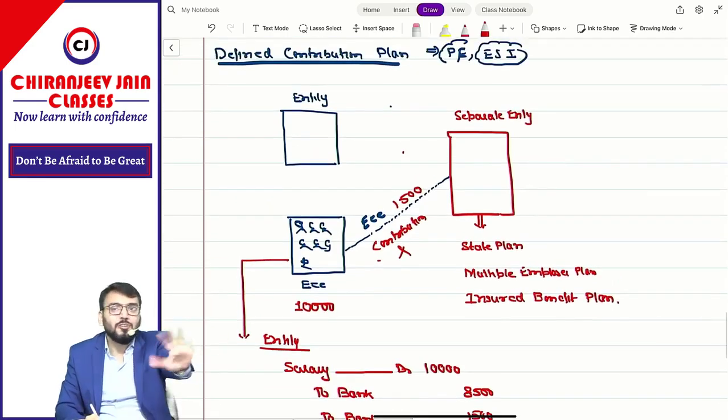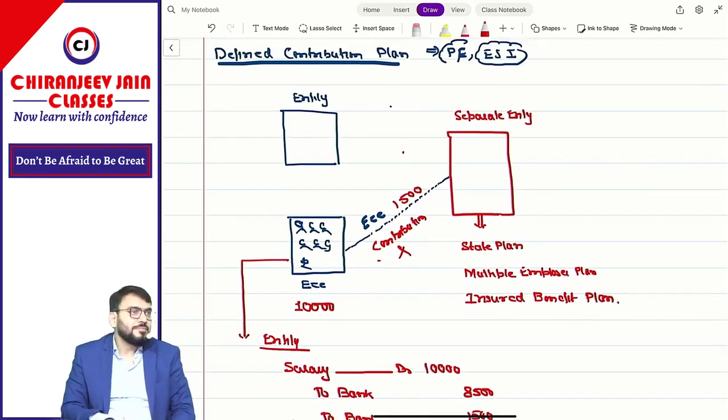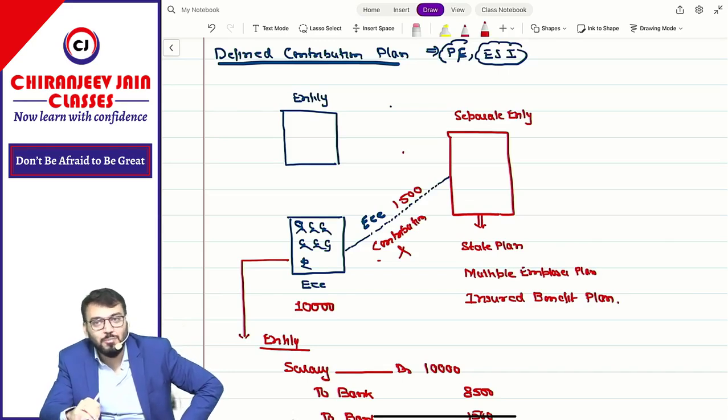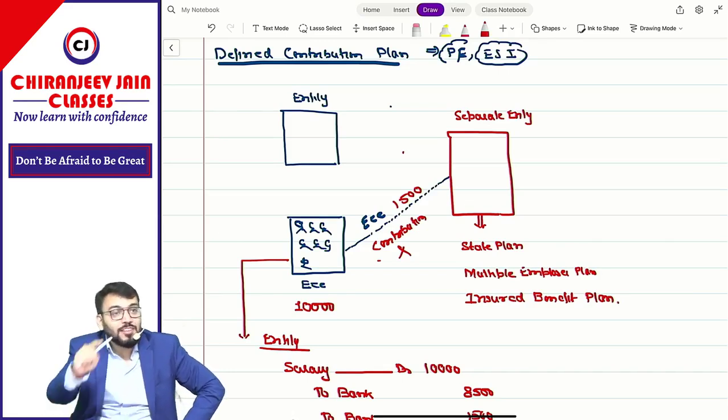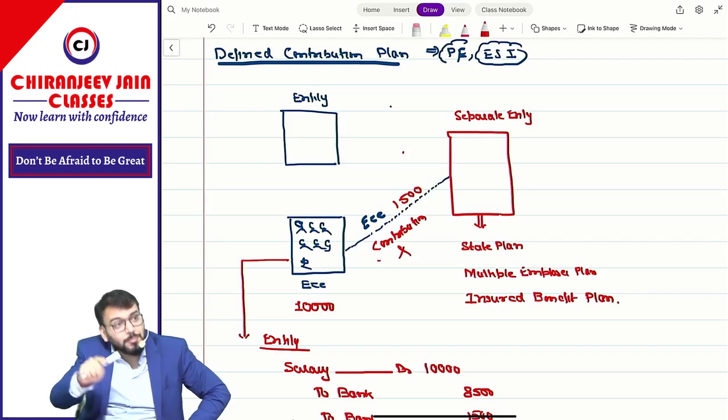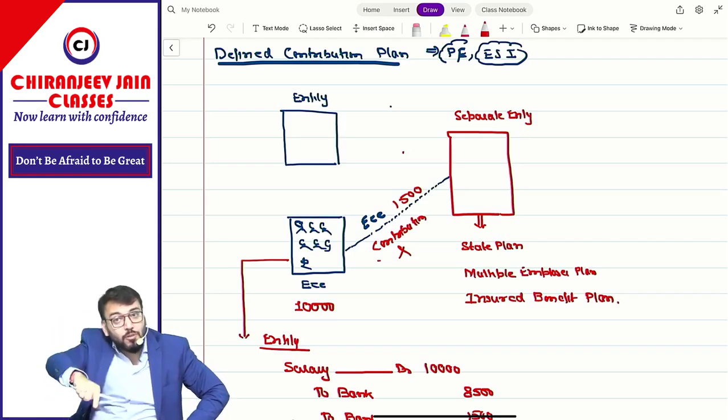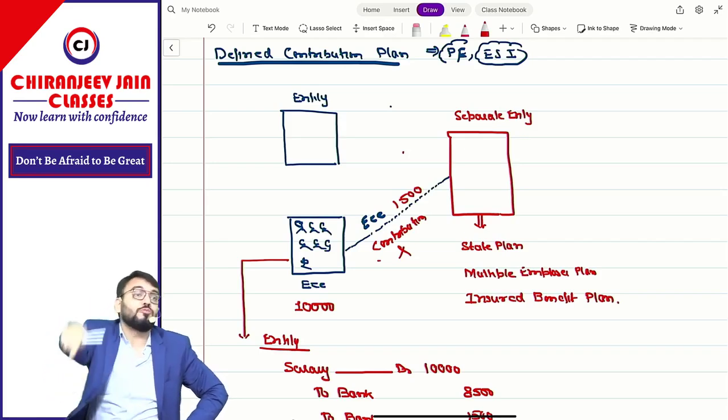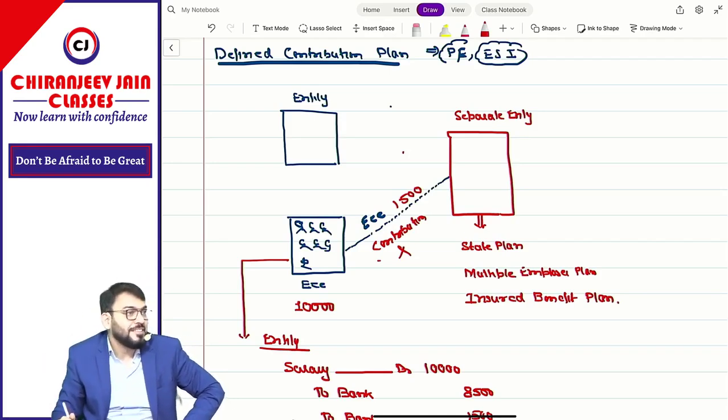We are not discussing employee contribution. We are discussing employer contribution. So what does that act, the Provident Fund Act, say? Whatever has been contributed by the employee, that much amount the employer should also contribute for the benefit of the employee.